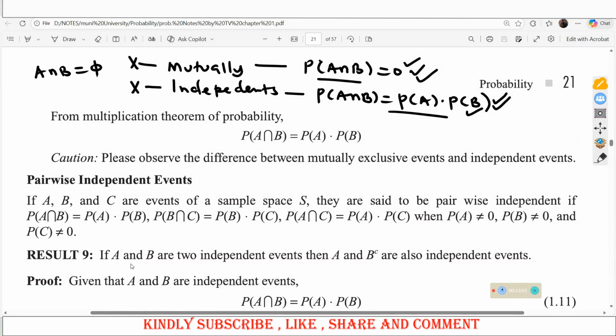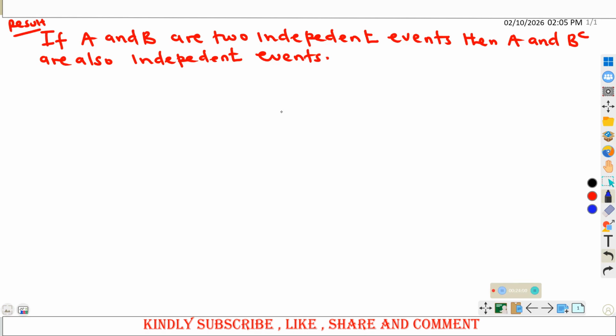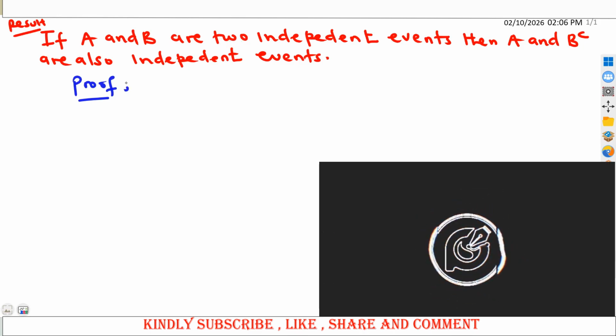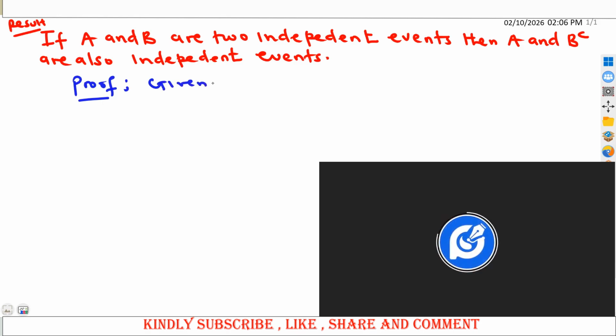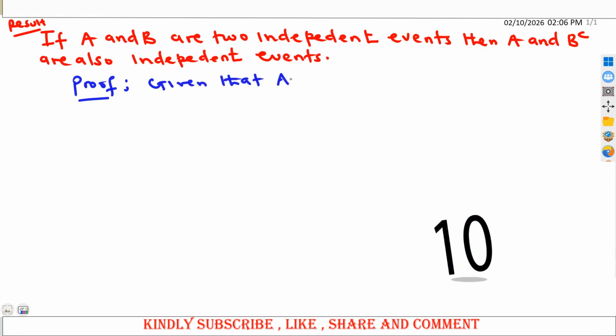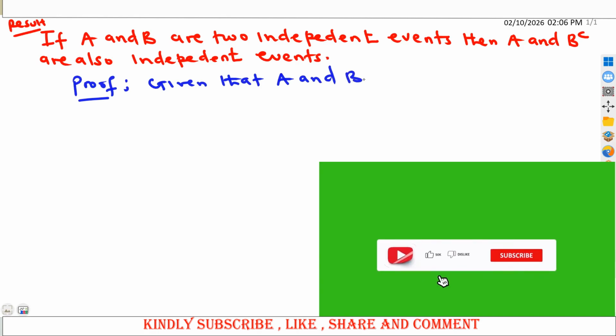Result: if A and B are two independent events, then A and B complement are also independent. Here is the result we need to prove. We are given that A and B are independent events.